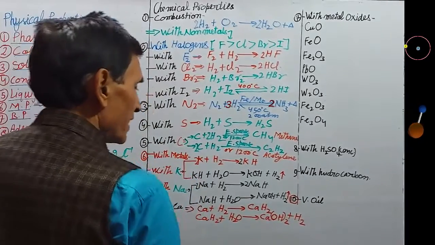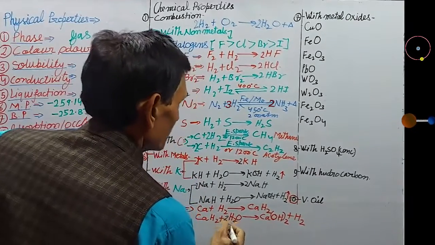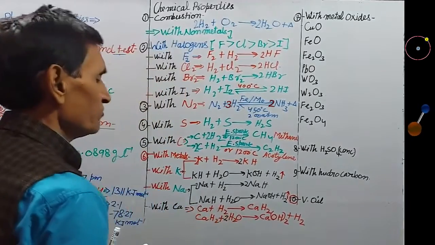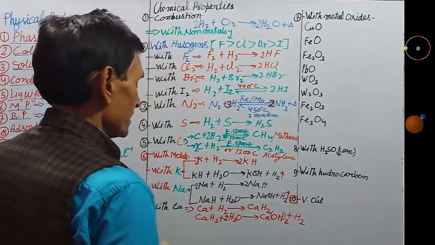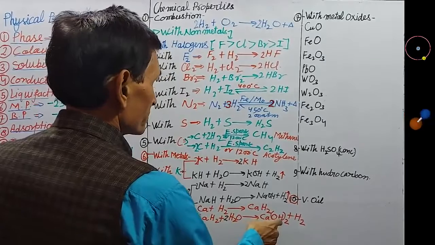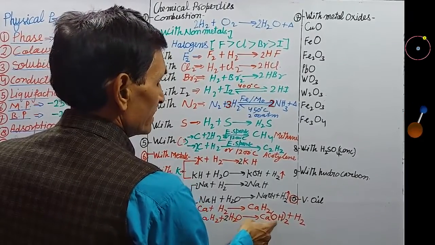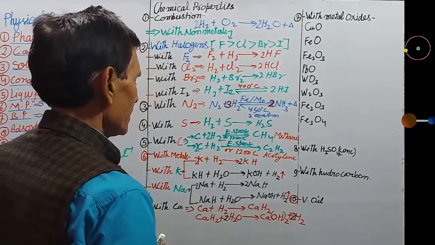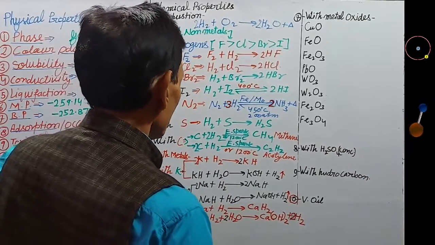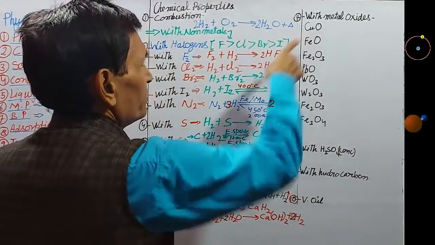This calcium hydroxide is basic in nature, alkali, that is weak base. Now next is reaction with metal oxide.